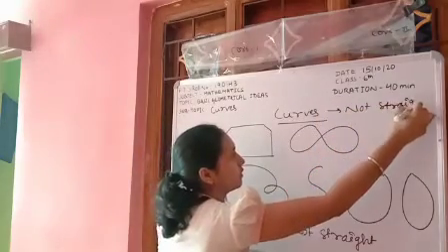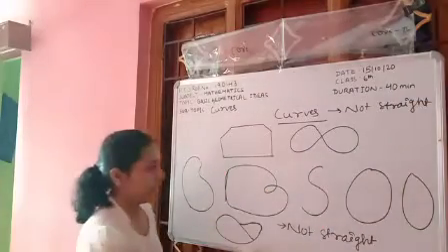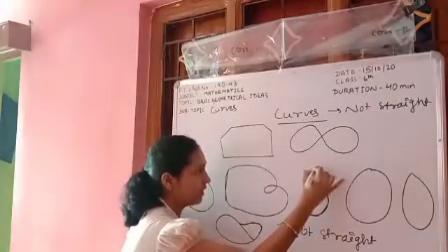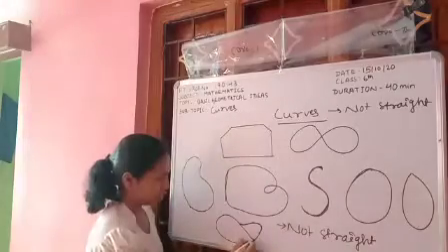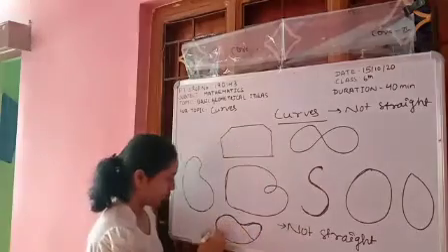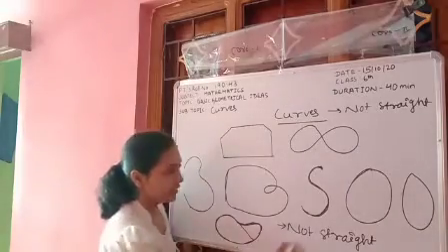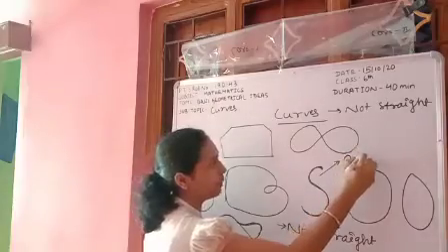And see, these are something different. This shape is totally open and it is not closed. But this one is closed. This is called an open curve.